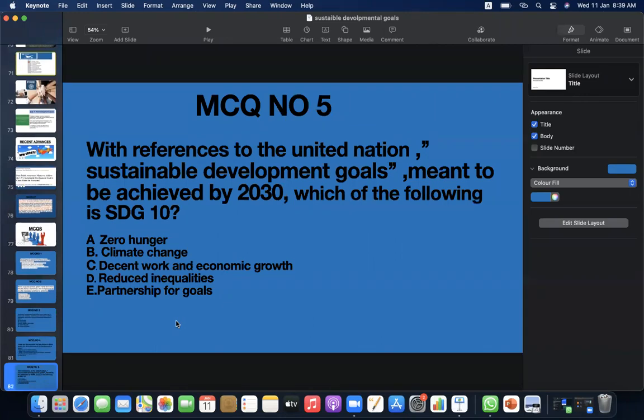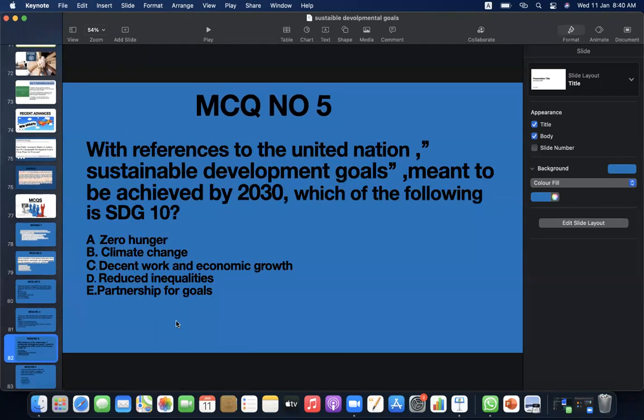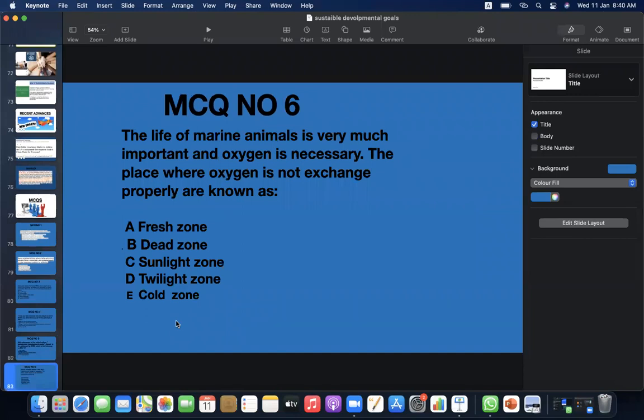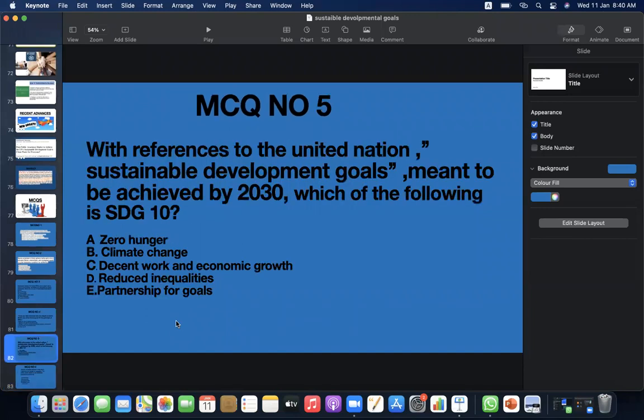MCQ number 5 is with reference to the United Nations Sustainable Development Goals meant to be achieved by 2030. Which of the following is SDG number 10? A, zero hunger. B, climate change. C, decent work and economic growth. D, reducing inequalities. E, partnership for goals. The answer would be D, reduce inequalities.